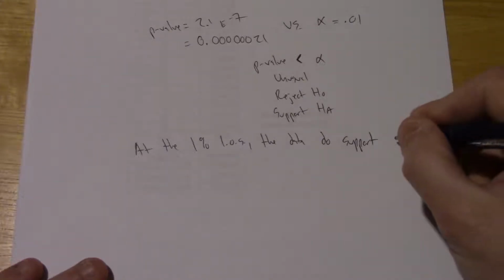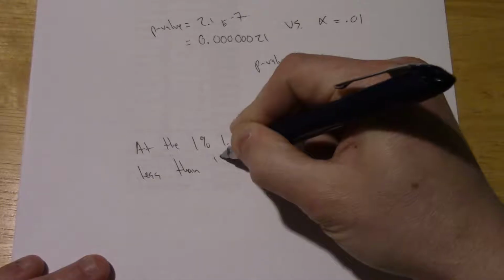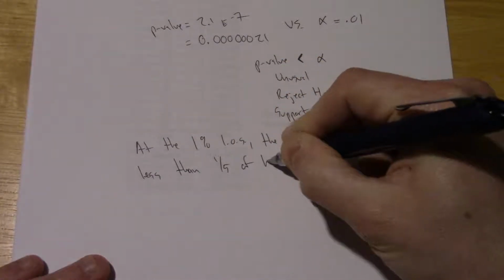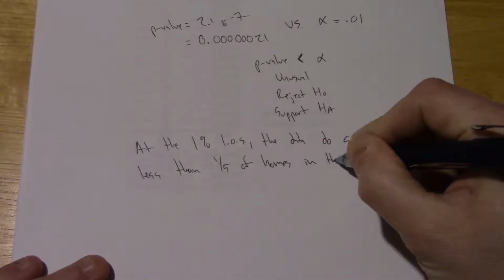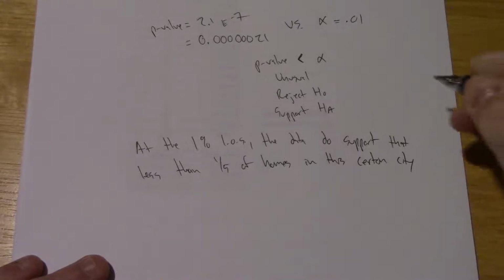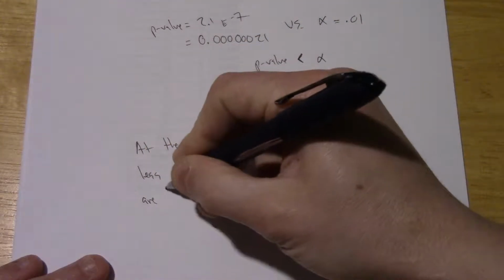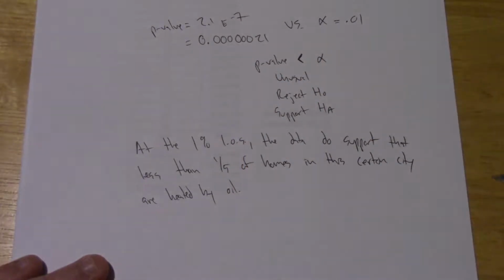So the data do support that less than 1/5 of homes, and we'll add in this certain city, we need to be specific, are heated by oil. Okay, so at the 1% level, the data do support that less than 1/5 of homes in this certain city